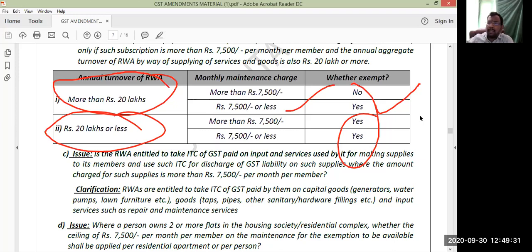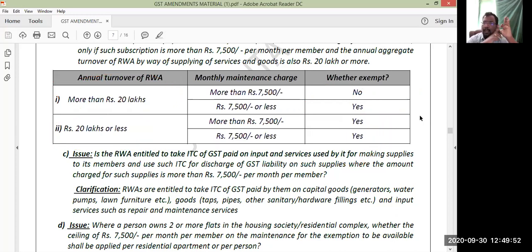As long as the aggregate turnover of the resident welfare association is less than or equal to 20 lakhs, any maintenance charges it collects from its members, whether exceeding 7,500 or not, those services are exempted from GST.